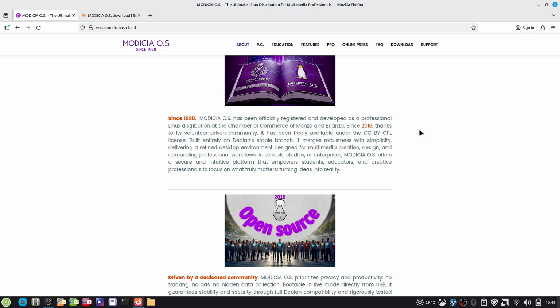Built entirely on the Debian stable branch, it merges robustness with simplicity, delivering a refined desktop environment designed for multimedia creation, design and demanding professional workflows. In schools, studios, enterprises, Modicia OS offers a secure and intuitive platform that empowers students, educators, creative professionals to focus on what truly matters, that is, turning their ideas into reality.